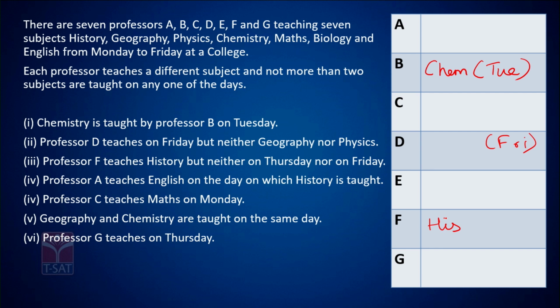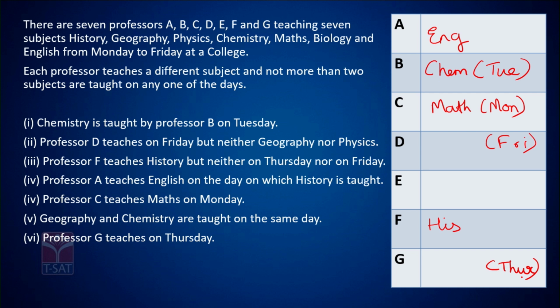A teaches English on the day which history is taught. Okay, so A and F teach on the same day and A teaches English. Okay, and Professor C teaches maths on Monday. So C teaches math on Monday. And geography and chemistry are taught on the same day. So chemistry is taught on Tuesday, so geography is also taught on Tuesday. Professor G teaches on Thursday. So G teaches on Thursday.